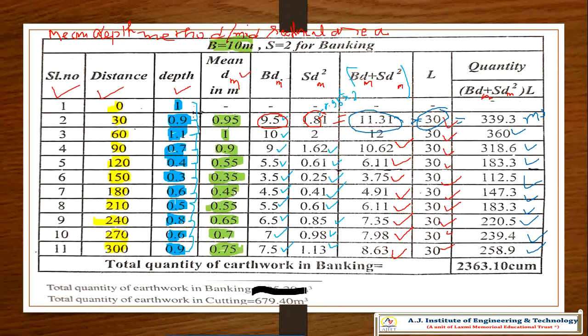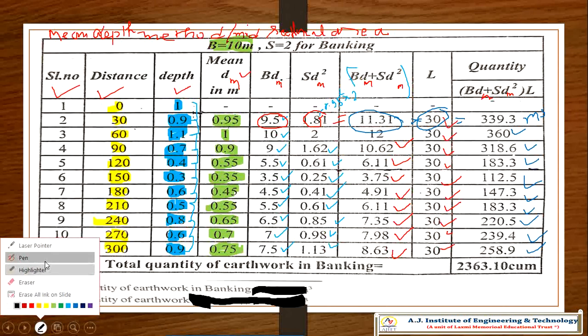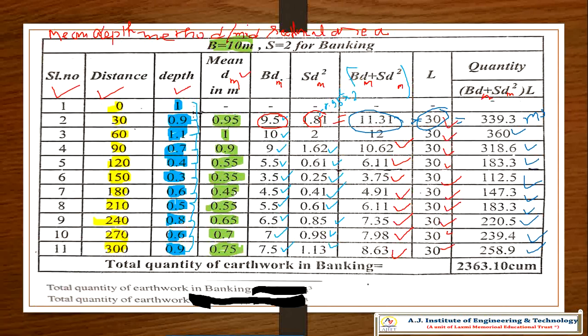This is somewhat different. We are getting only banking here. The total quantity of banking becomes, add all of these, 2363.10. All the portions are in banking.